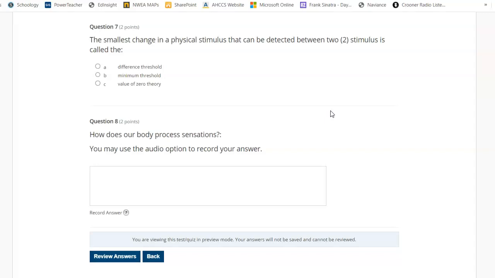The smallest change in a physical stimulus that can be detected between two stimuli is called the blank. A, difference threshold. B, minimum threshold. C, value of zero theory.